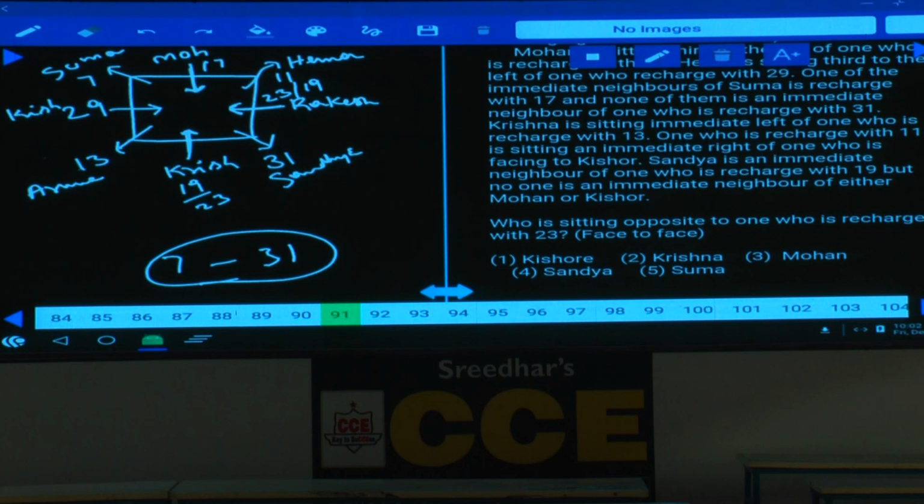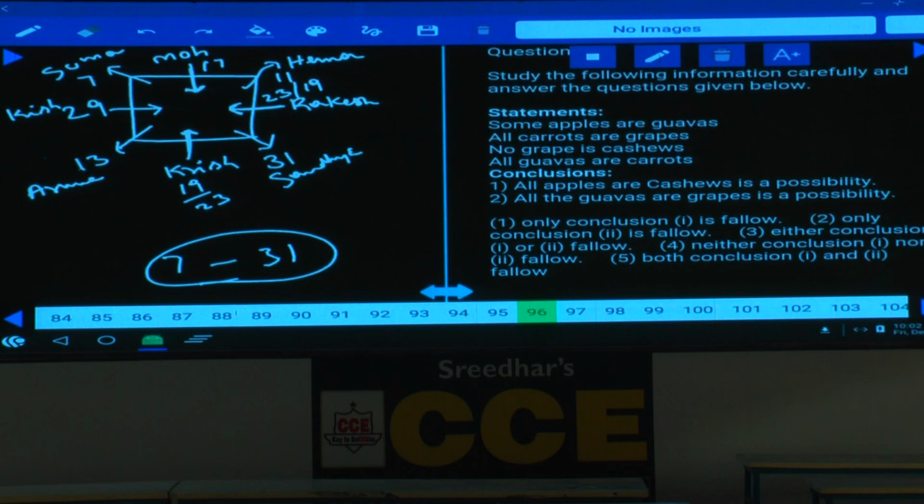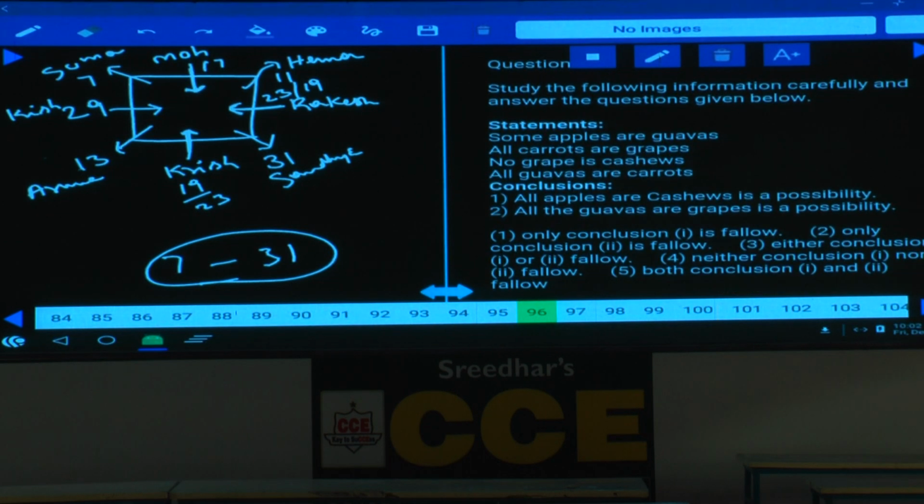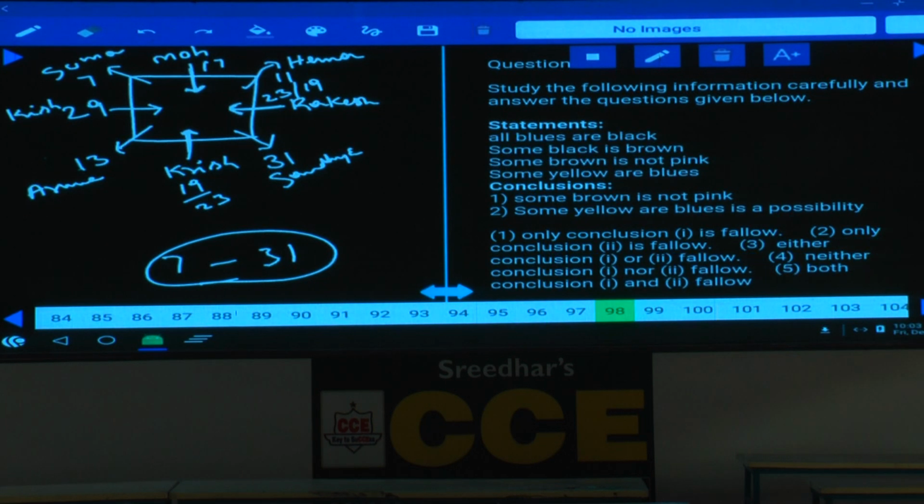Now this is about question numbers 21 to 25, 91 to 95. Next one, 96 onwards. Now question number 96 to 98. Tell me which one should I explain out of these three, 96 to 98. Now these questions are based on syllogisms. Yes, anyone please, 96 to 98? 98. Now question number 98.